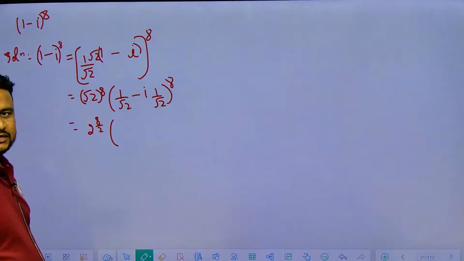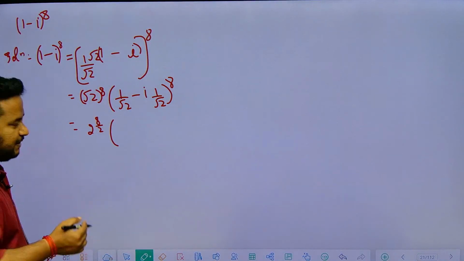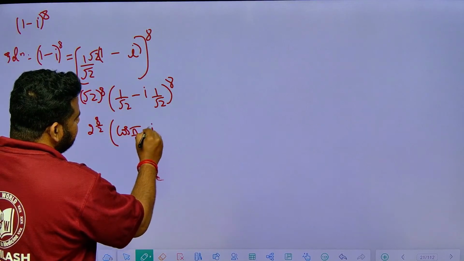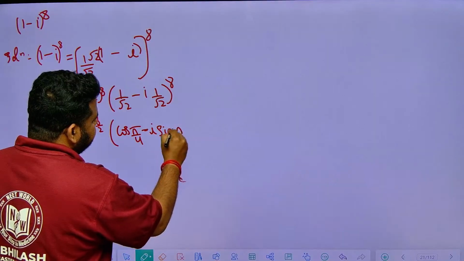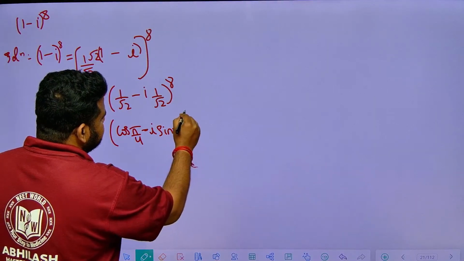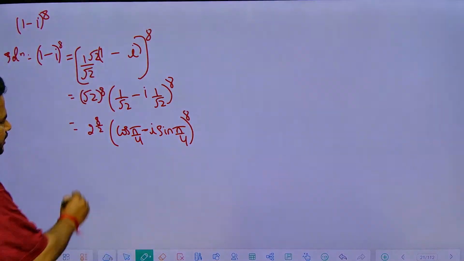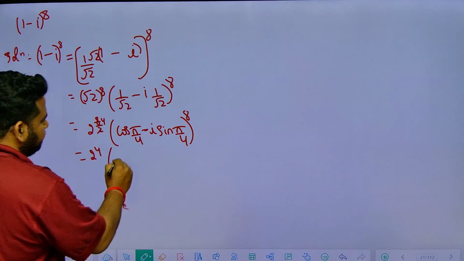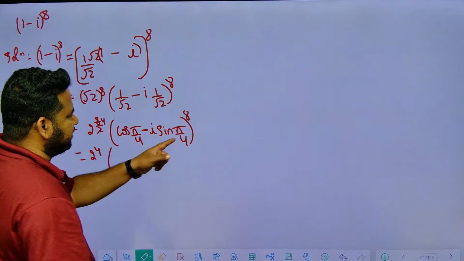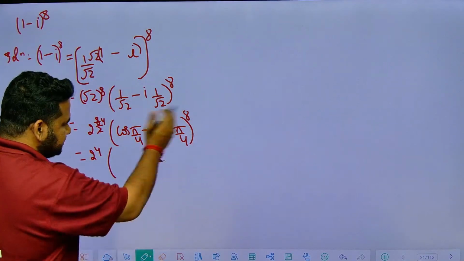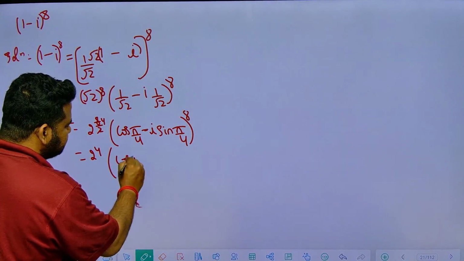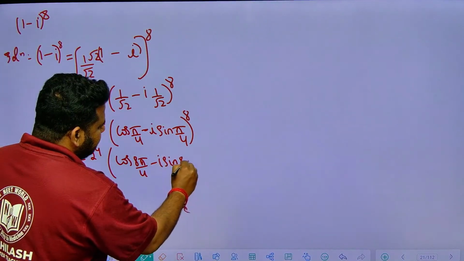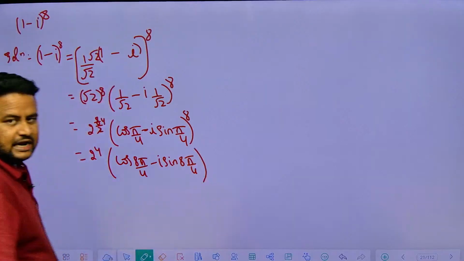So 1 by root 2, you know that in terms of cos, I can write it as cos pi by 4. So this I can write as cos pi by 4, and similarly sin is sin pi by 4, correct? This is to the power of 8. Now, 2 to the power of 4, I can write this as 2 power 4 into cos pi by 4 minus i sin pi by 4. If I apply De Moivre's theorem, this 8 will come inside. Directly I am writing cos 8 pi by 4 minus i sin 8 pi by 4, correct?